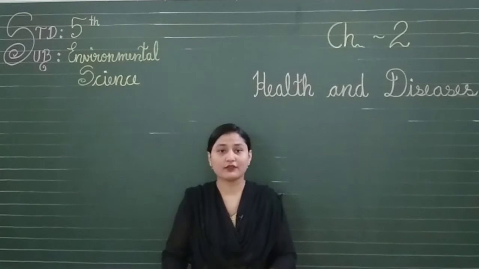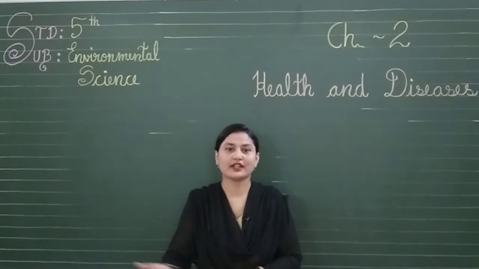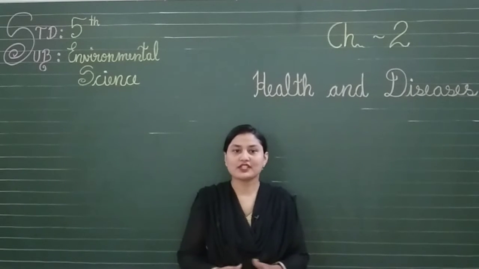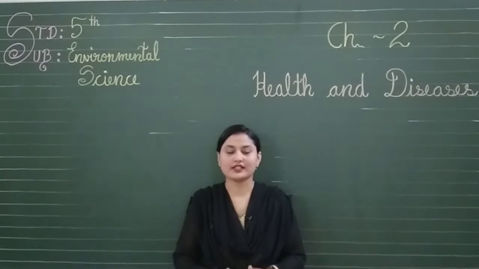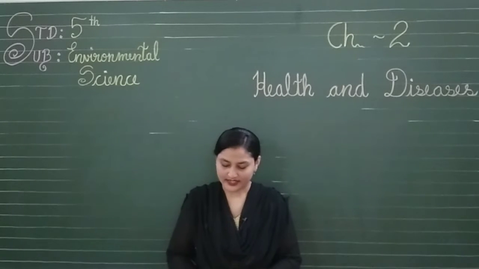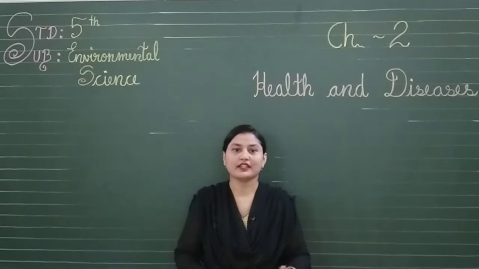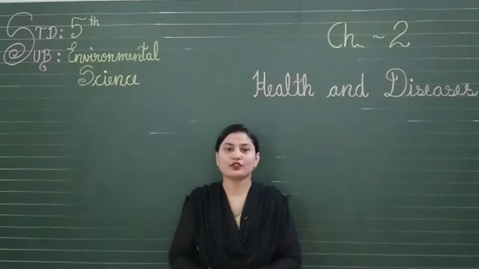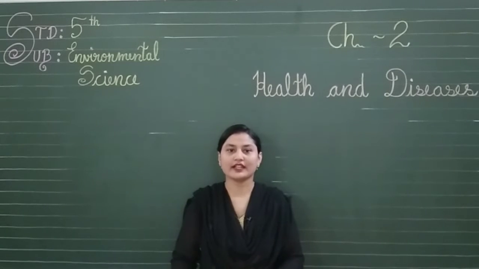Now let's learn about different types of nutrients according to their function. The next topic is different types of nutrients and what their functions are. First one, bodybuilding food. Which is the bodybuilding food? Proteins. The food which contains proteins is called bodybuilding food. Second, energy giving food. The nutrients like carbohydrates and fats provide us energy for the body. And the third one, protective food. The food which has minerals and vitamins gives us protection against disease.